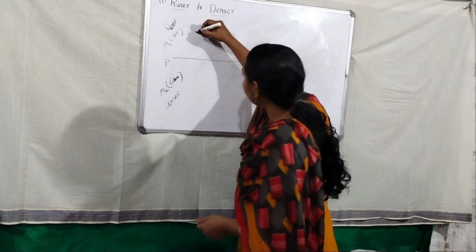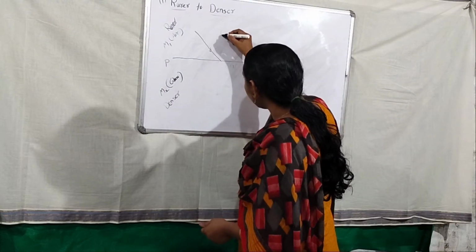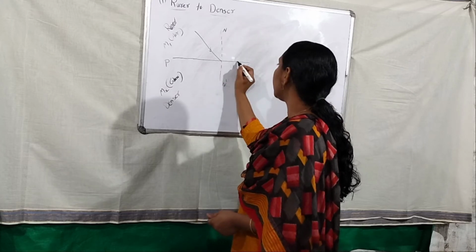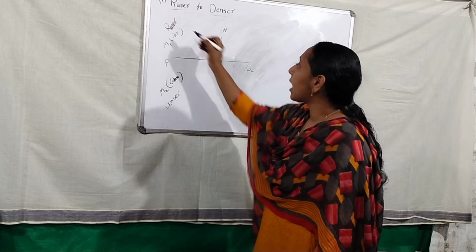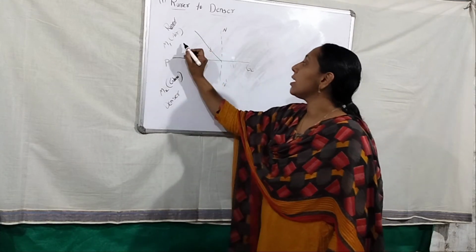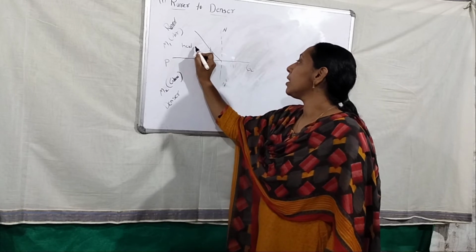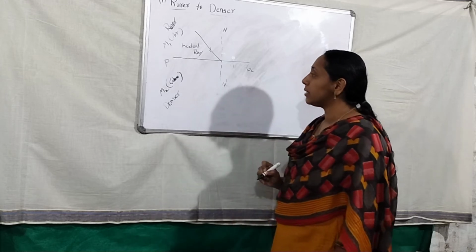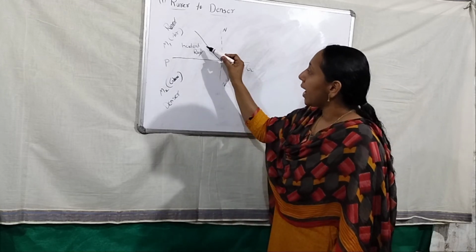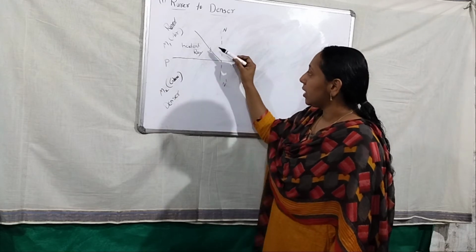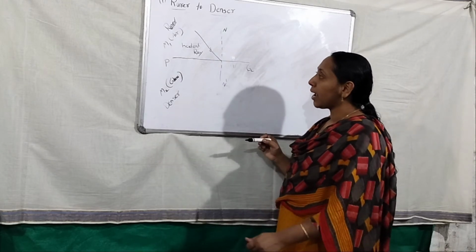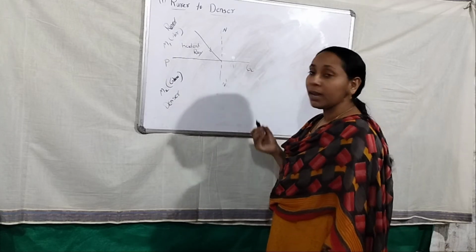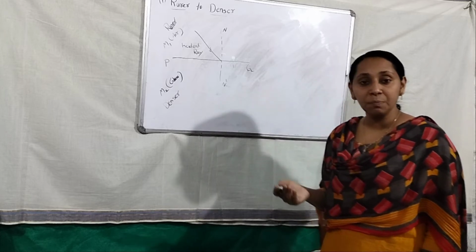And consider this is my incident ray. This is the normal line. What is the meaning of normal line? The line perpendicular to the surface is called the normal line. The light ray coming from the light source is known as the incident ray. So, rare to denser. The light ray is coming from air, touching the boundary, and automatically because of refraction it changes its speed and its direction.